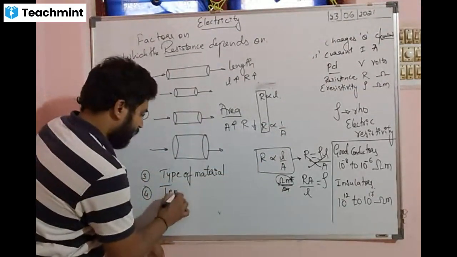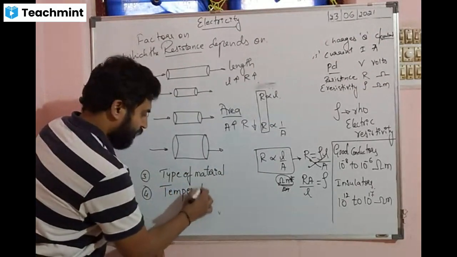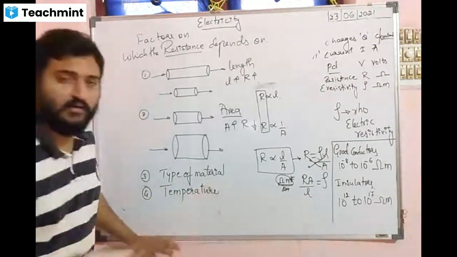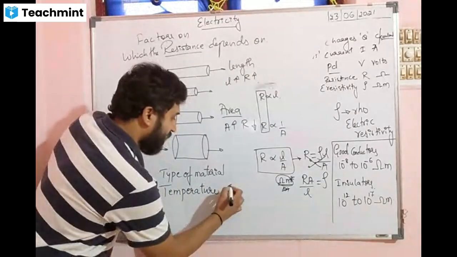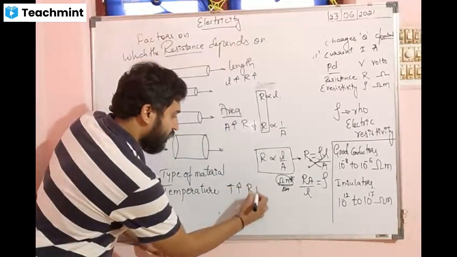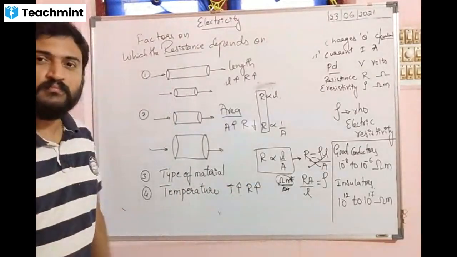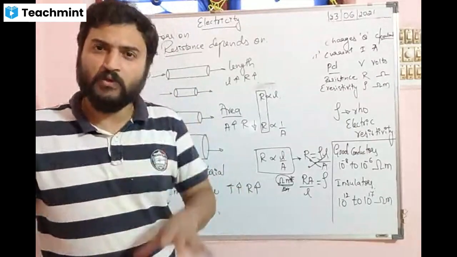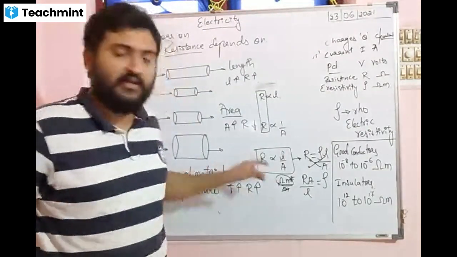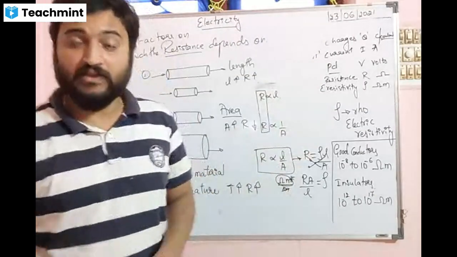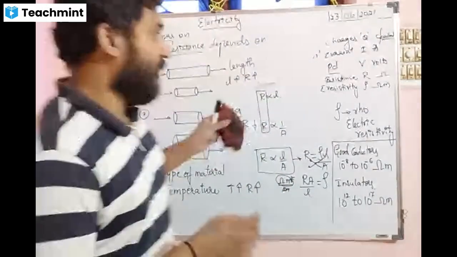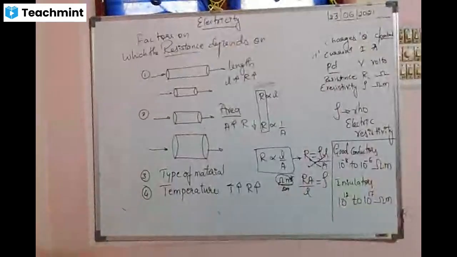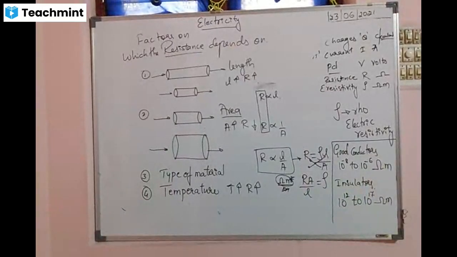Next, temperature of the conductor. If temperature increases, resistance also increases. In a cold environment, the resistance will be low. To learn how that happens, first you have to write these down. At least you can take a screenshot of these. I'll explain how temperature plays a role in resistance.